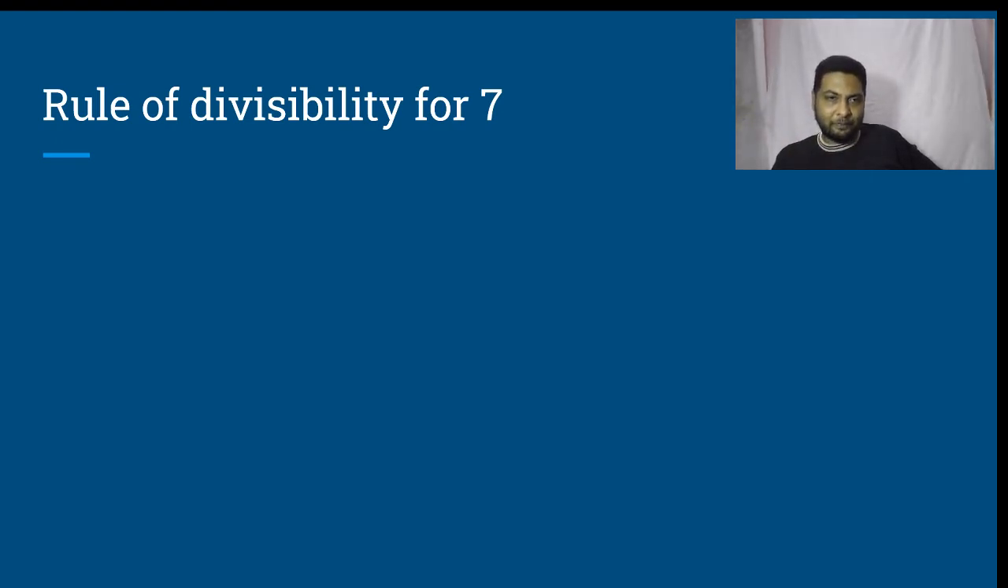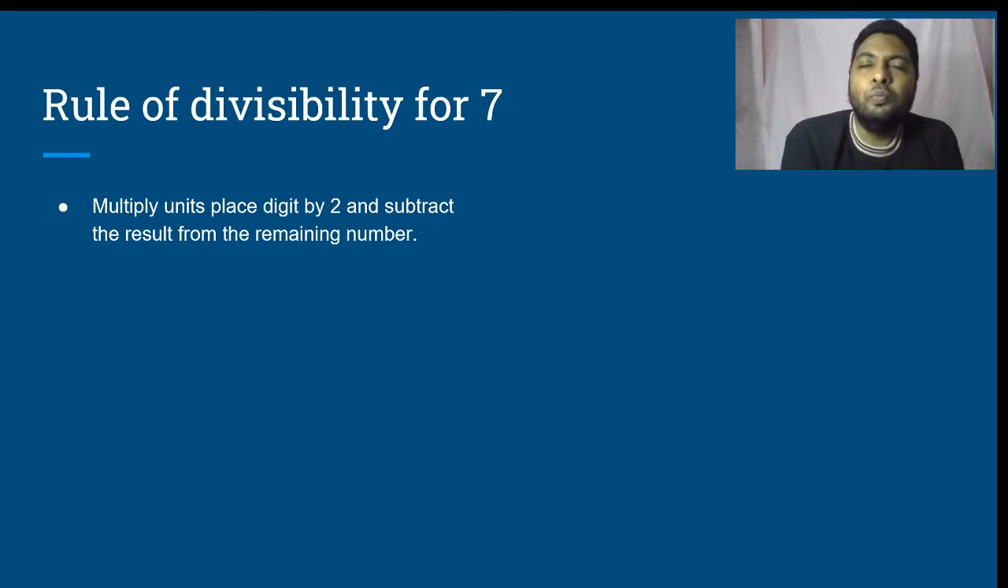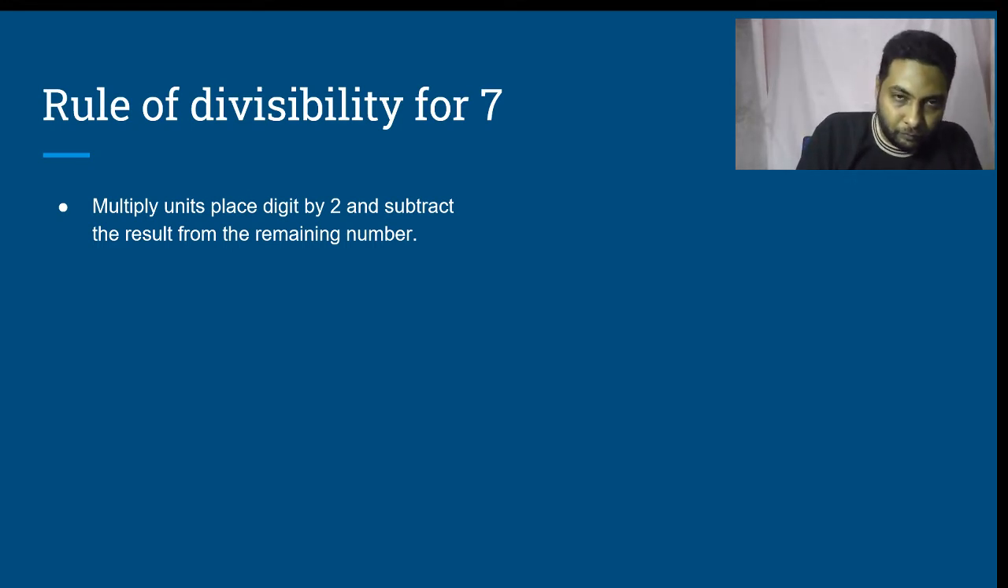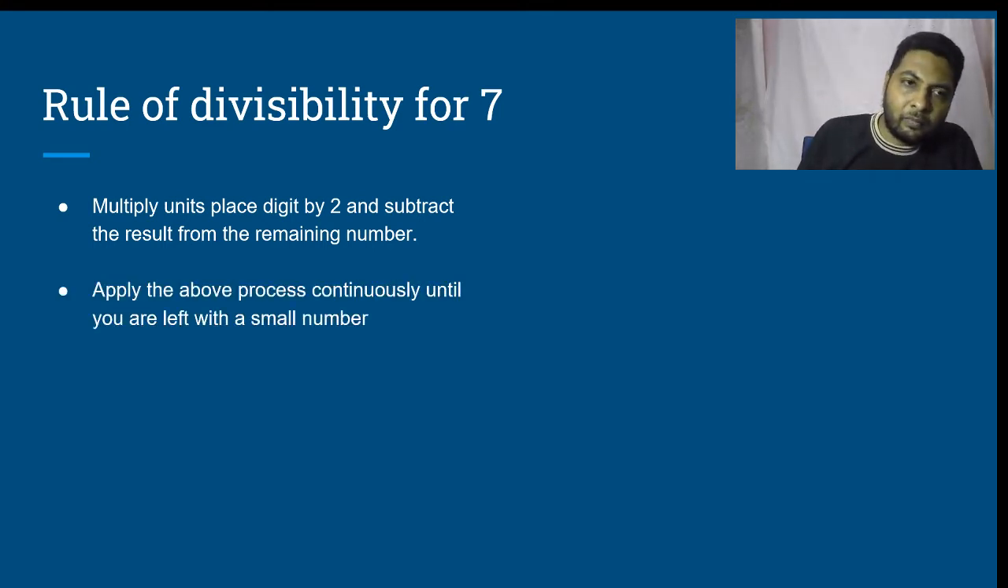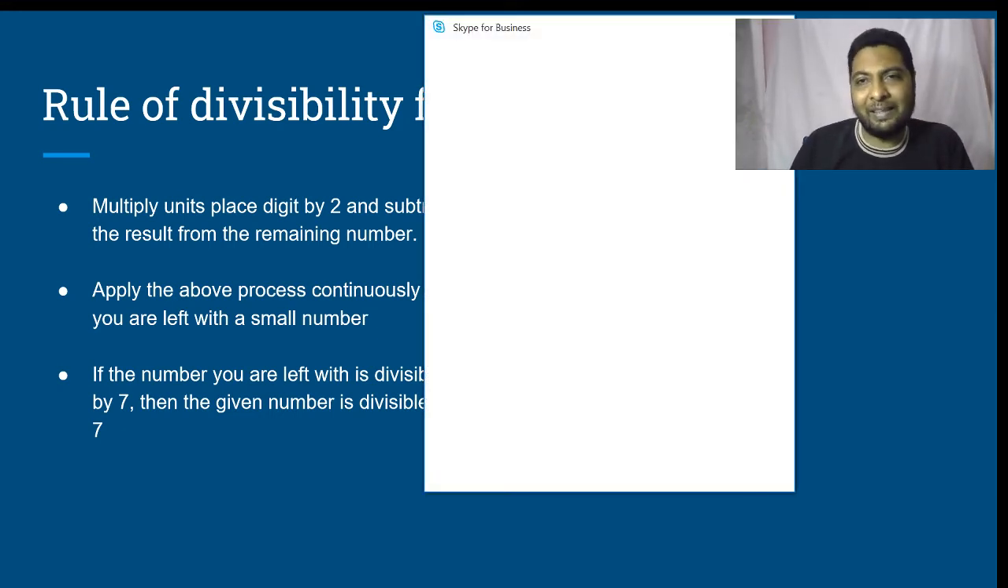And that is, first, multiply the units place digit by 2 and subtract the result from the remaining number. Apply the same process continuously until you are left with a small number. If the number that you are left with is divisible by 7, then the given number is said to be divisible by 7.